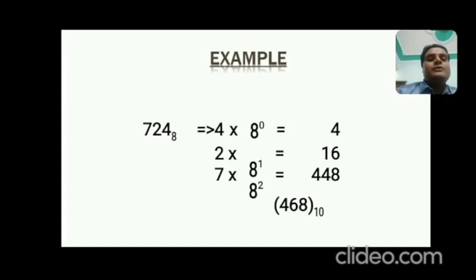74 has base 8. How? You take the starting bit as bit 0. So 4 into 8 to the power 0, that is 4, and take 7 into 8 to the power 1.